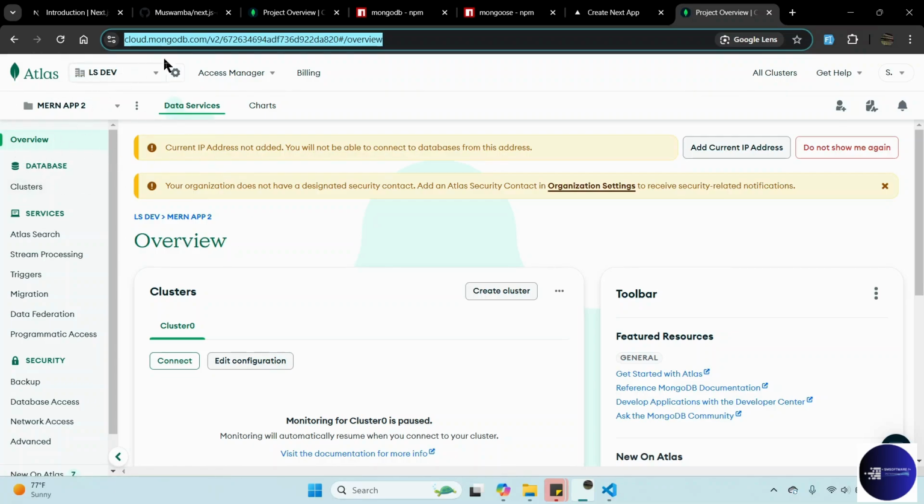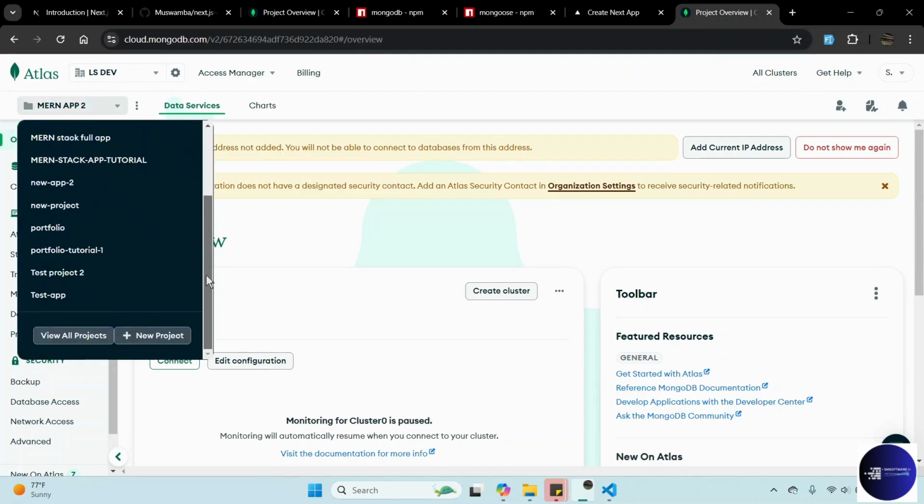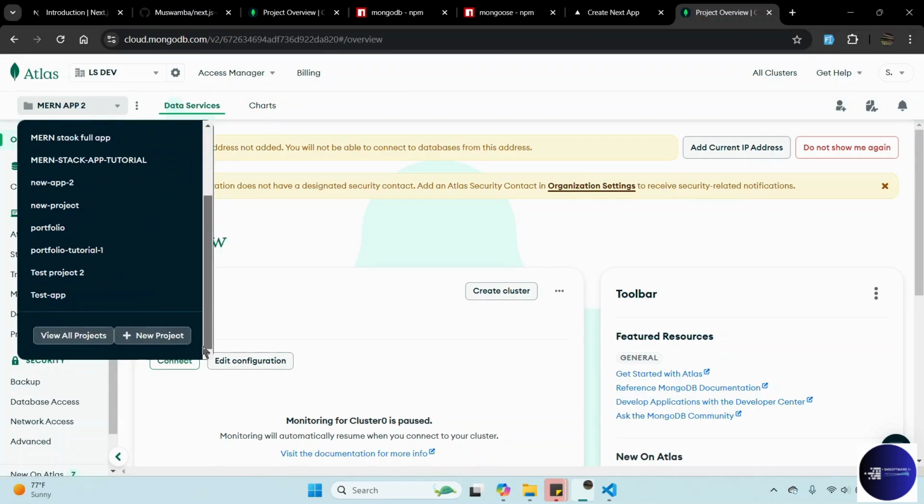this dashboard. Here you probably have to create a new project. If you don't have a project, they'll ask you to create one. For example, here I have a couple of projects, but I can show you how to create a new project. If you already know how to create a project, or you already have one, you can skip to the next step, where we just start coding, installing the package, testing the connection, all of that.